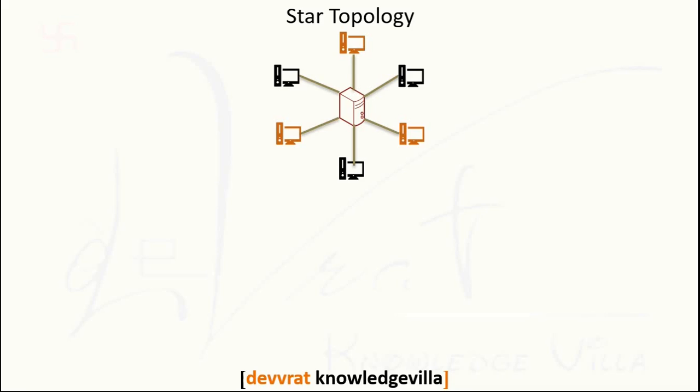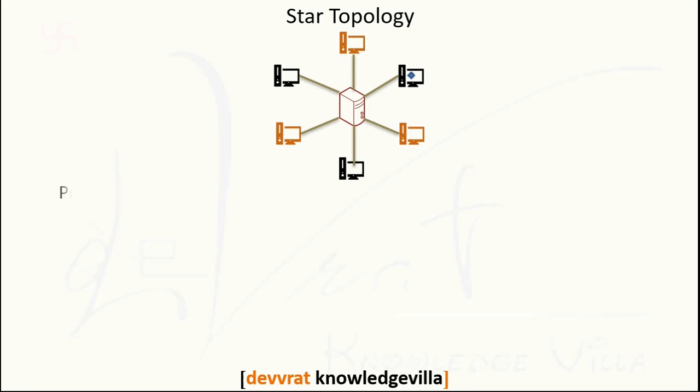Now suppose this device is generating the data and sending the data towards this system. First the sender device will send the data to the centralized system hub, and then after receiving the data from the sending device, the hub will transfer this data towards the receiver system. So in this way data transfer can occur in a star network. Out of these devices, any device can be a sender or any device can be a receiver.